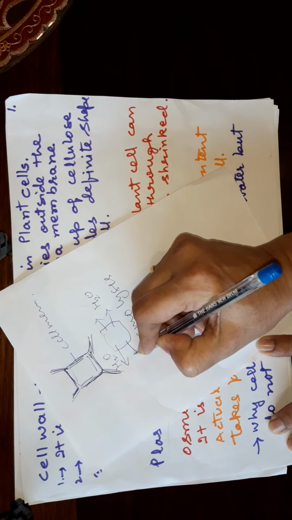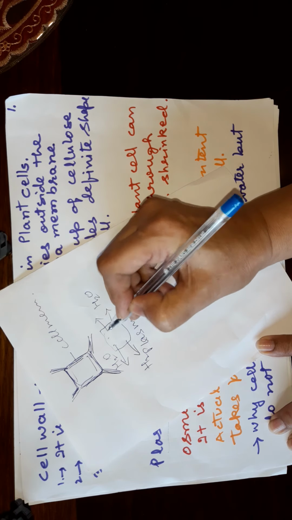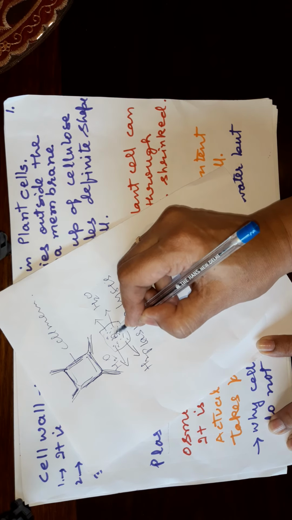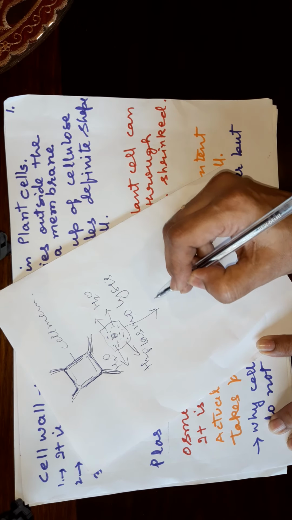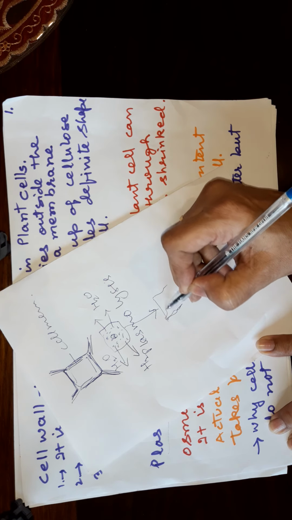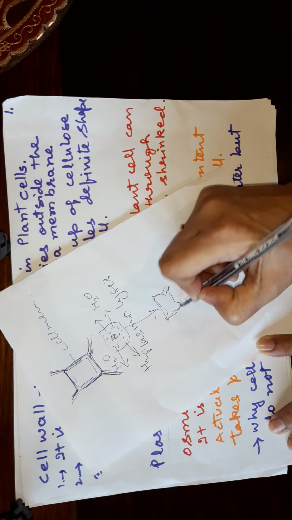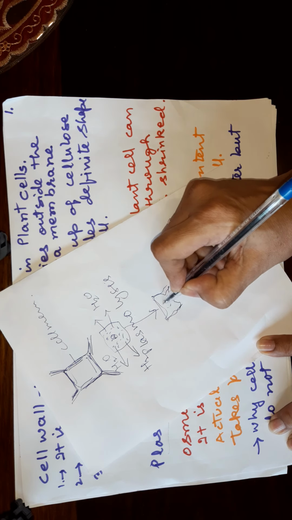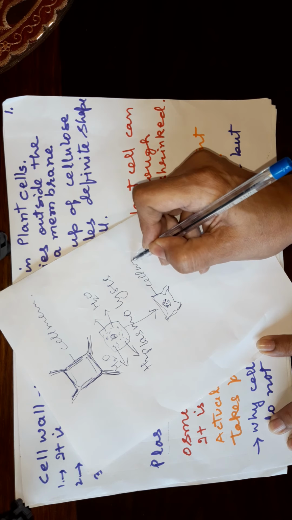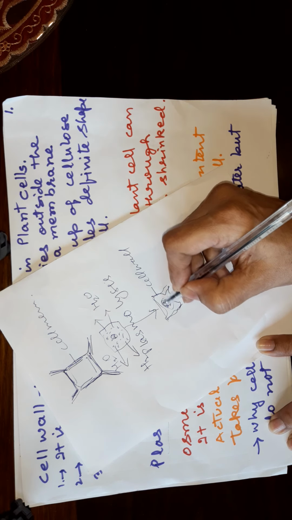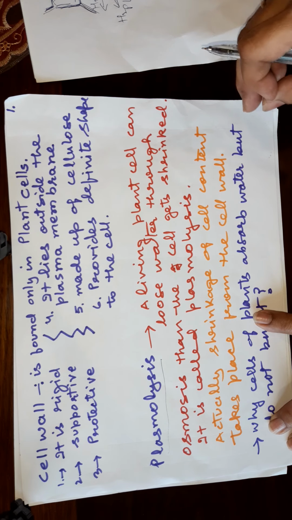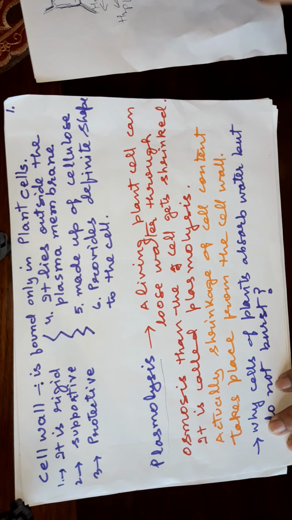Water is going out, then what happens? Suppose these contents are there. Then all contents get shrunk and will be here, in the center, away from the cell wall.